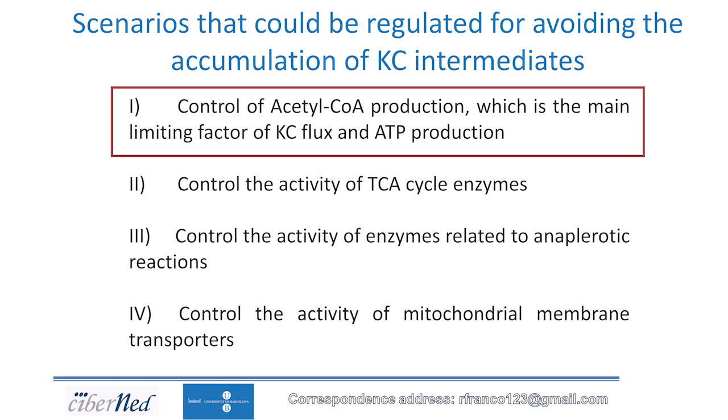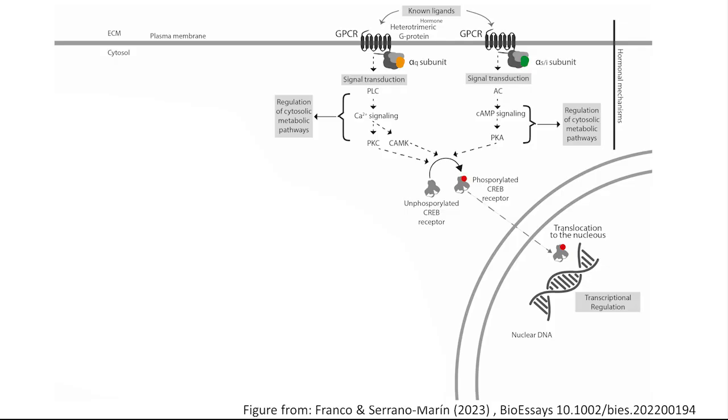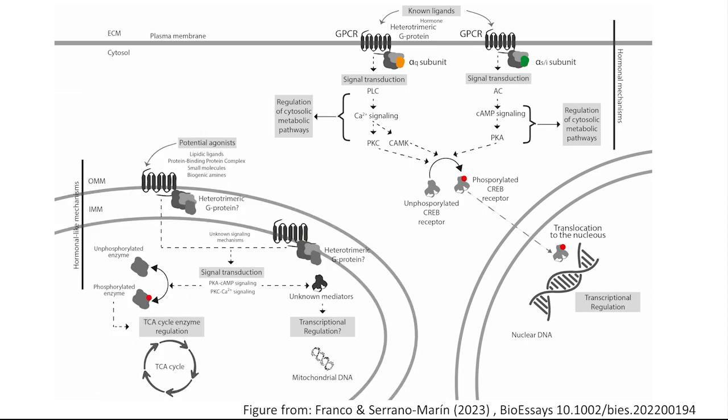Based on evolutionary evidence, we hypothesize that the Krebs cycle could be regulated in a hormonal-like fashion, whose main characteristic is producing a fast and a huge change in enzymatic functions. Hormonal-like fashion means that the activation of receptors in the mitochondria's own membrane elicits signal transduction and leads to changes in the level of second messengers, cyclic AMP or calcium, but inside mitochondria.